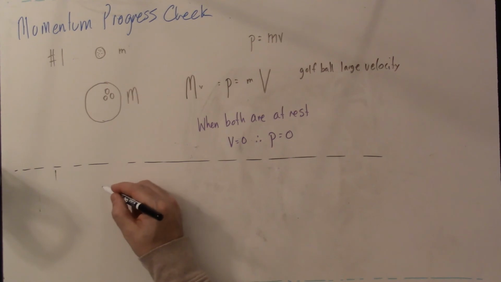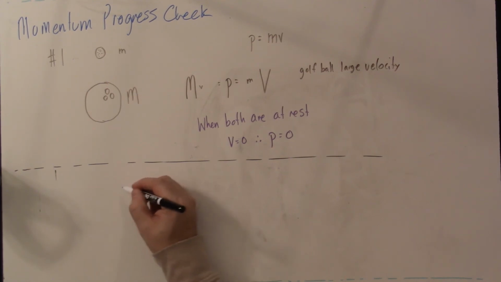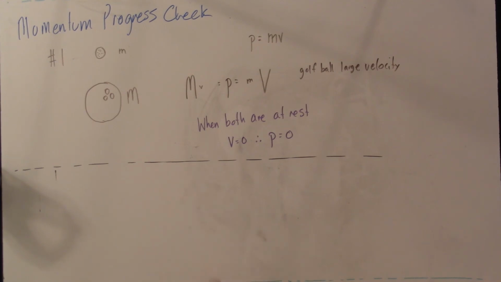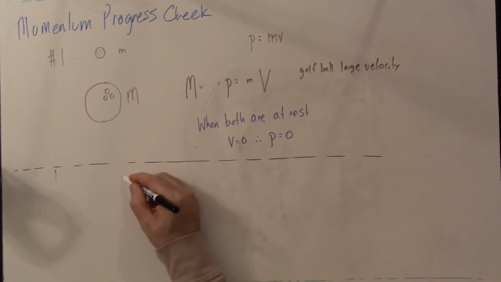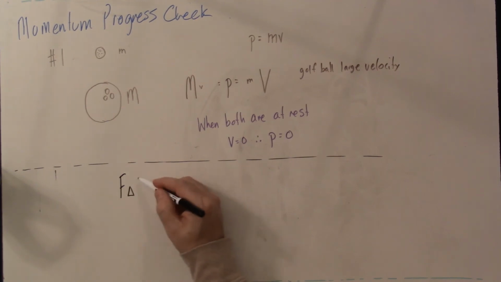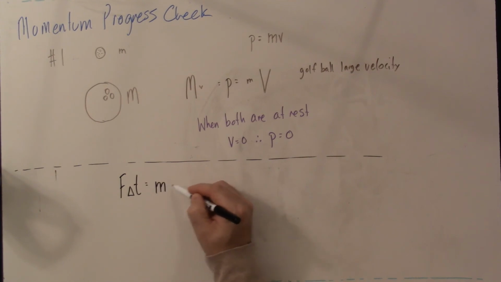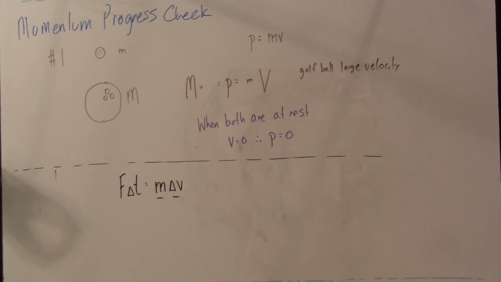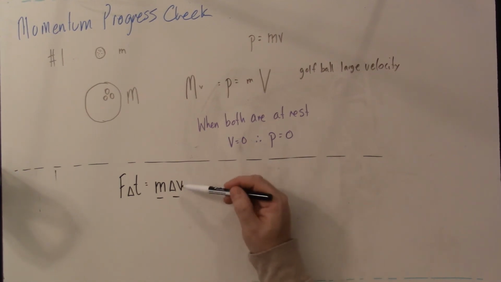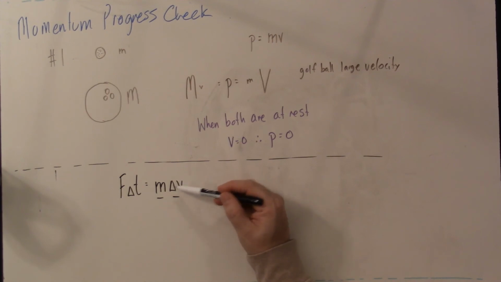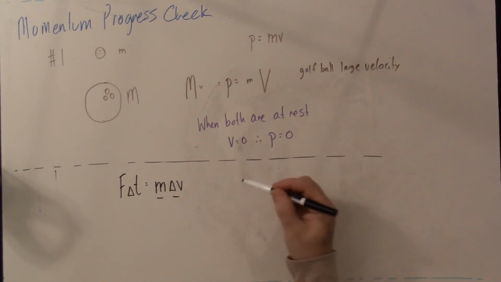When the driver hits the windshield, you come to a very abrupt stop. We're considering the idea that the force times the time over which the force is applied is equal to the mass of the person times their change in velocity. The person's mass and their change in velocity are going to be the same regardless. If we're going from 35 to 0, the change in velocity is 35, and the person has the same mass.